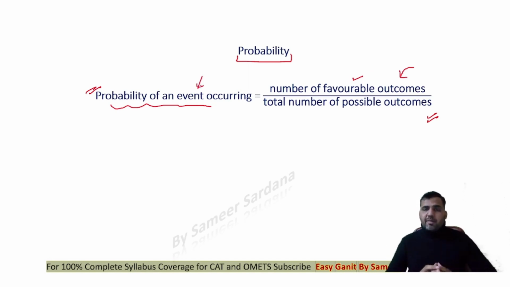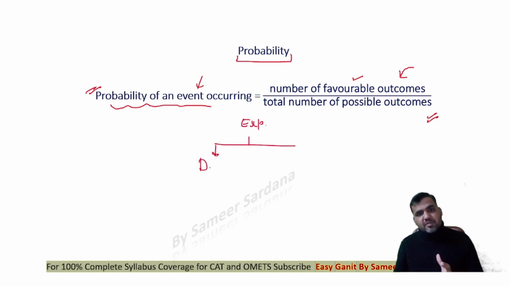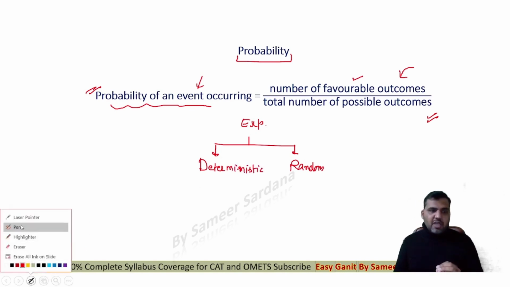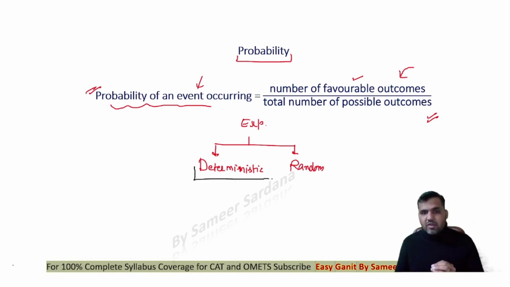See guys, all questions of probability basically come from the random experiment. Now what is an experiment? An experiment can be of 2 types. Whenever we do an experiment, it can be of 2 types. One is a deterministic experiment, and the second one is a random experiment. Now what is a deterministic experiment? Deterministic experiments are those experiments where we already know the result. What is going to be the outcome? We already know that. The outcome is already known. Those are the deterministic experiments.